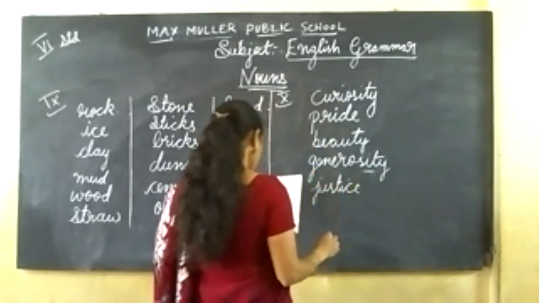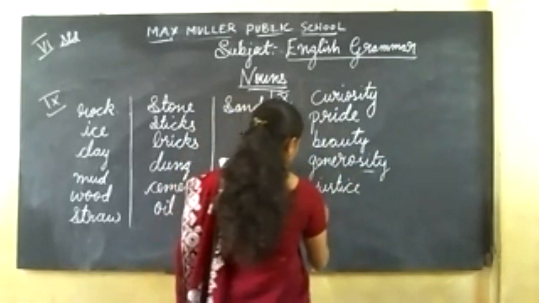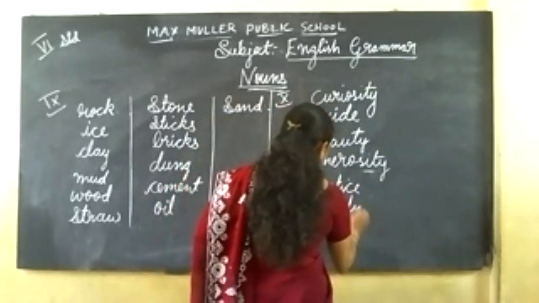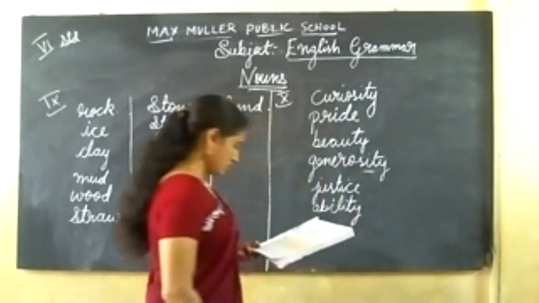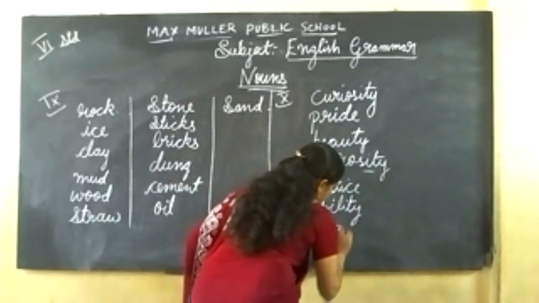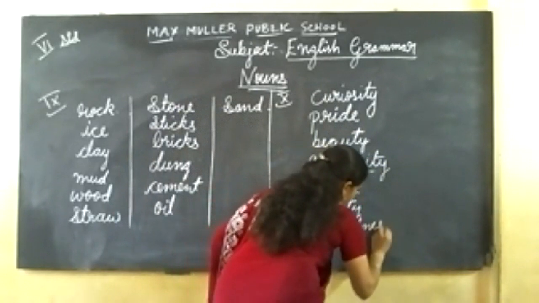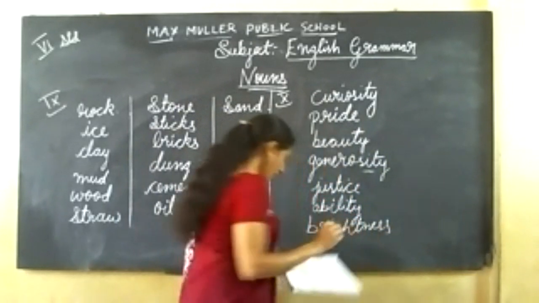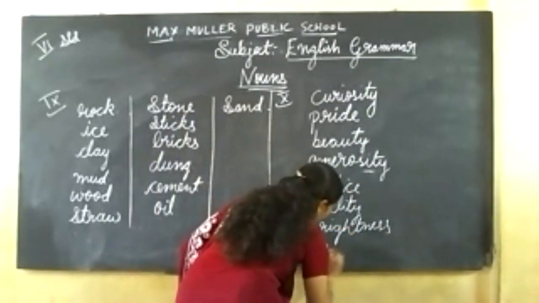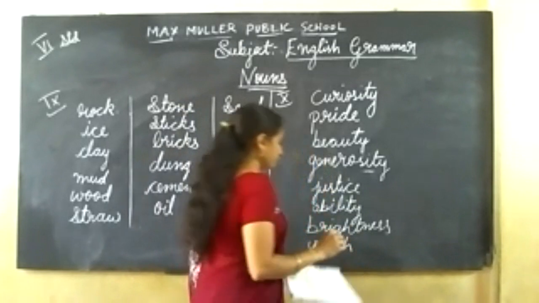Just. Justice. Able. Ability. Bright. Brightness. Young. Youth.